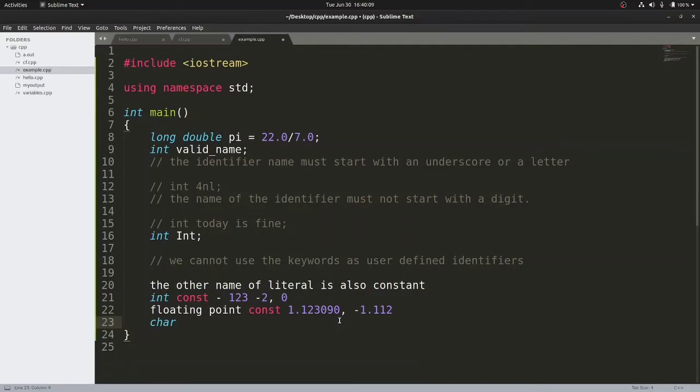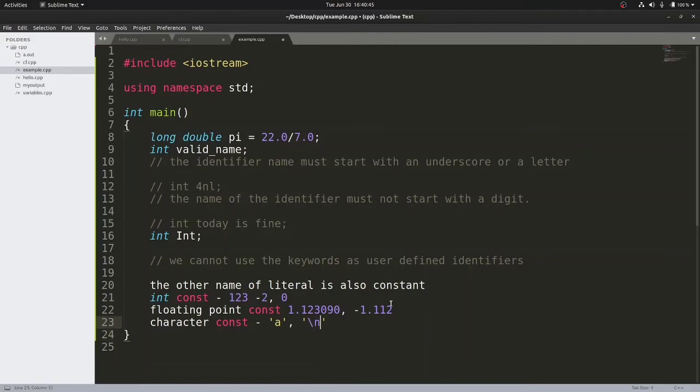Then we have something called character constants. So character constants are represented like this actually. We write character constants in single quotes. So please mind one thing, that within the single quote we can only write a single character. Now you might say that in one of the previous videos we have written something like this, single quote and then slash n. Although it seems that we are using two characters, these kind of characters are actually special characters, and these are called escape sequences.